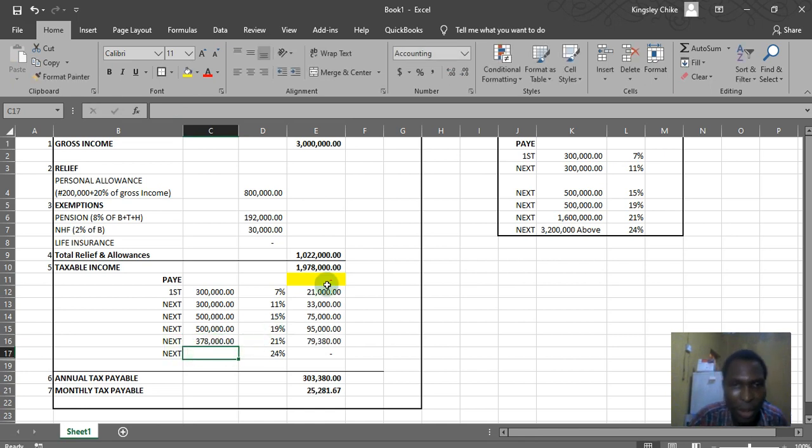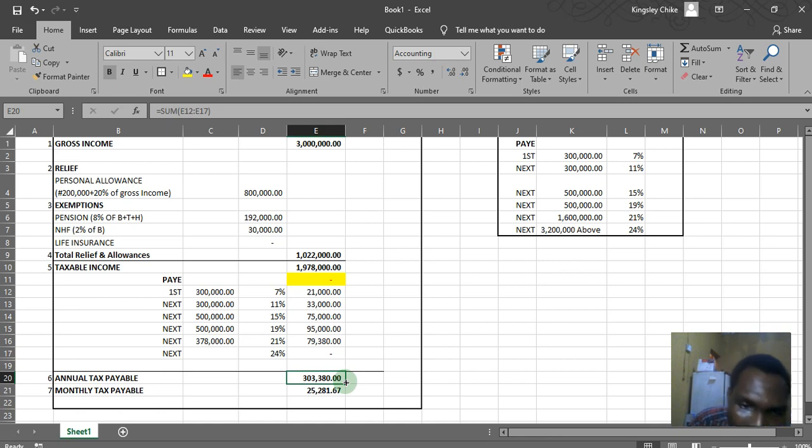Add this. Now we can see we don't have anything left again in our taxable income, as if you calculate everything here, you can see that it's the same amount as what we have as our taxable income. So add up all this here, 7% of this, 11% of this, 15% of this, 19% of this, 21% of this. Add up everything, it will give us our total tax for the year.